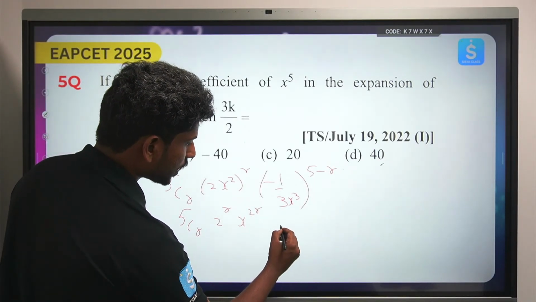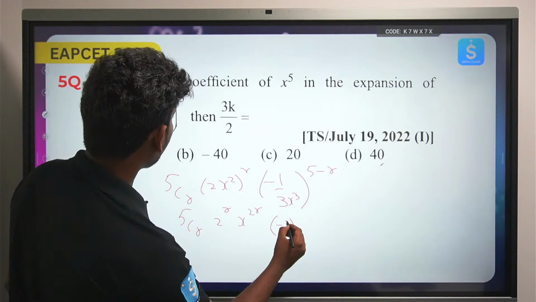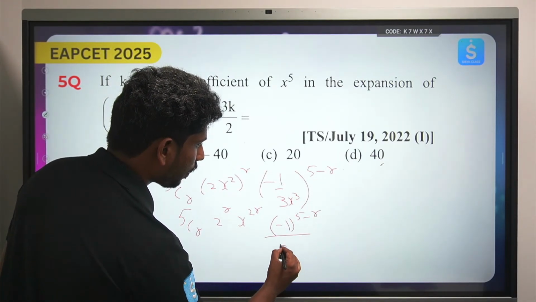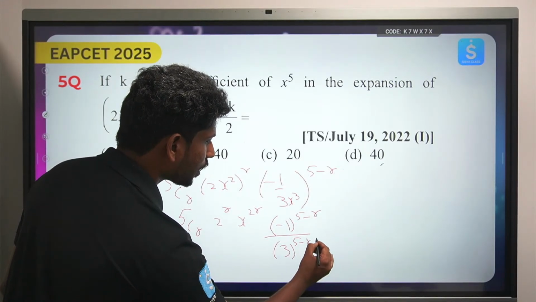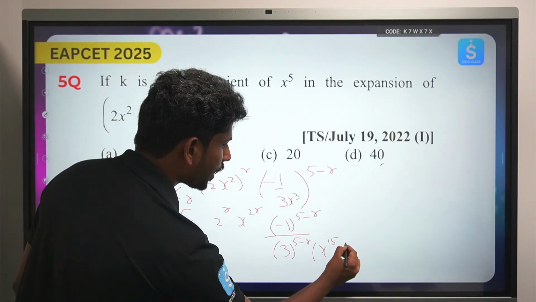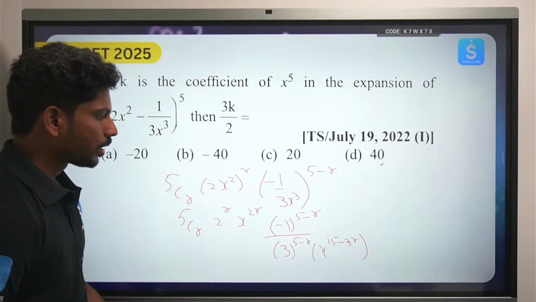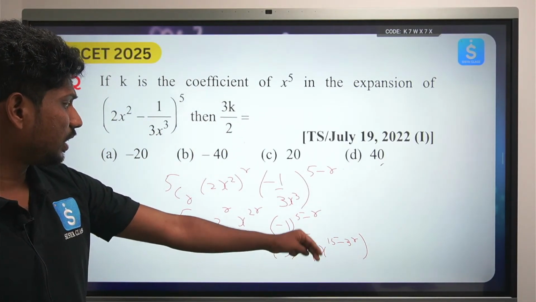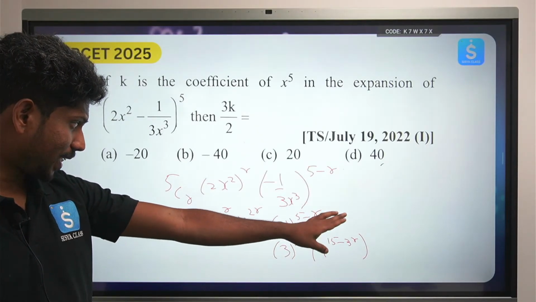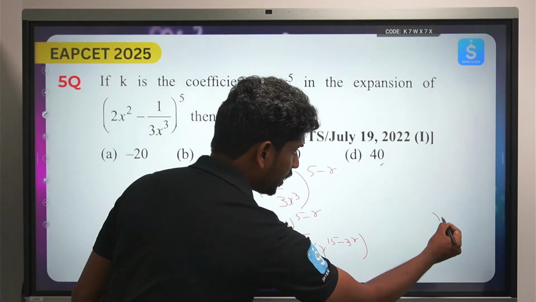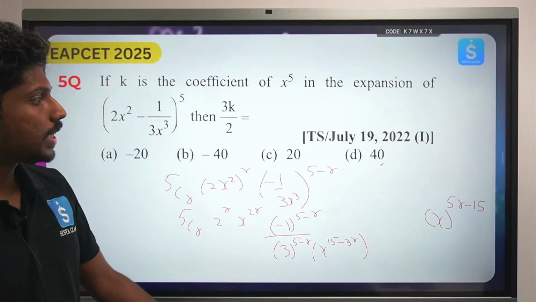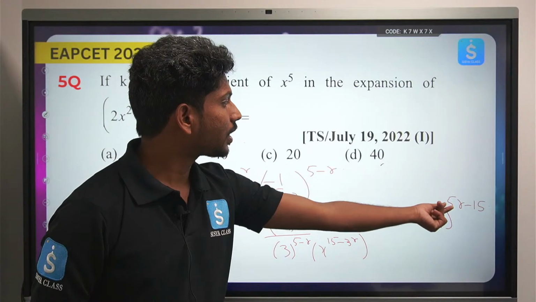So this will become minus 1 to the power 5 minus r by 3 power 5 minus r into x to the power 3 into (5 minus r), 15 minus 3r. Now you take the entire thing into the numerator: 2r plus 3r is 5r, 5r minus 15. So you will have x to the power 5r minus 15. Now he is asking for what value of r this will become 5.